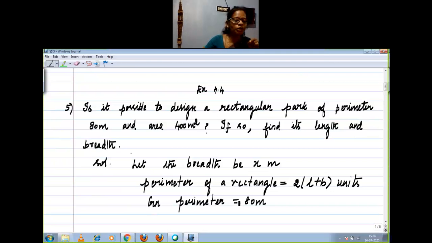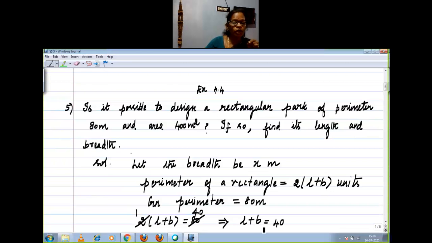The previous statement, what I wrote: perimeter of a rectangle equal to 2 into (L plus B). Here also perimeter of a rectangle equal to 80 meter. The left hand sides are equal, so automatically you have to equate the right side, right? Now 2 into (L plus B) equal to 80. Here, it is a multiple of 2, and this is also a multiple of 2, so you can cancel 2 ones are 2, 2 forties are 80. Which implies L plus B equal to 40.